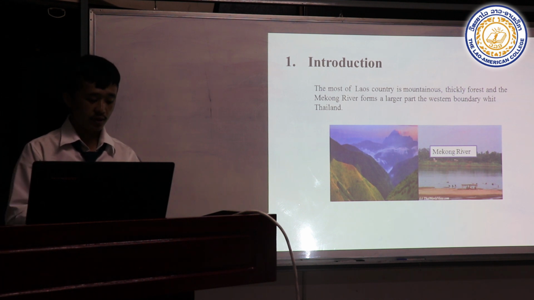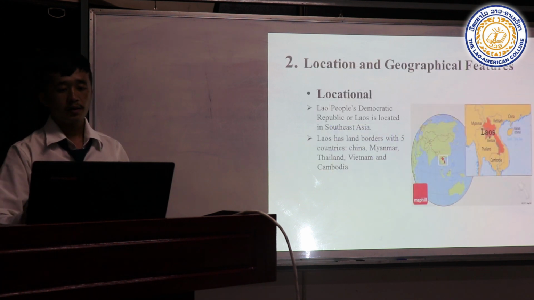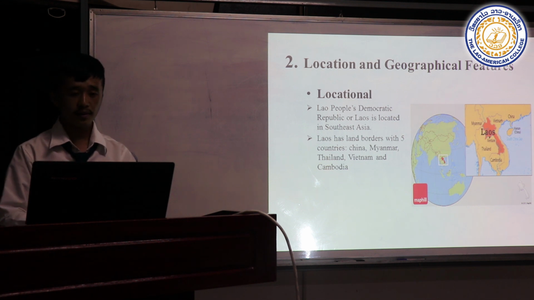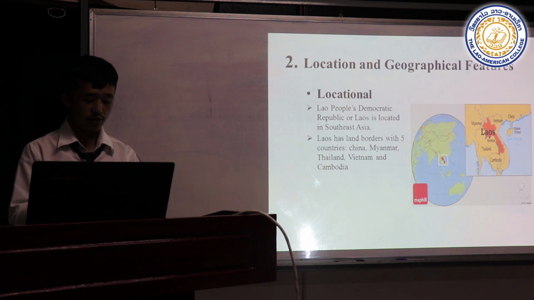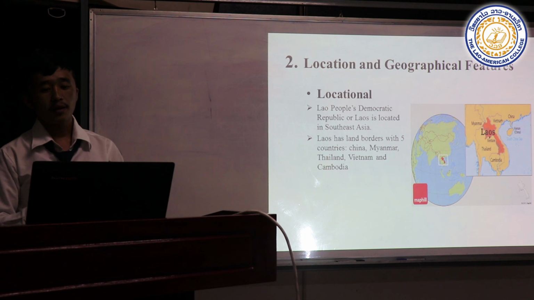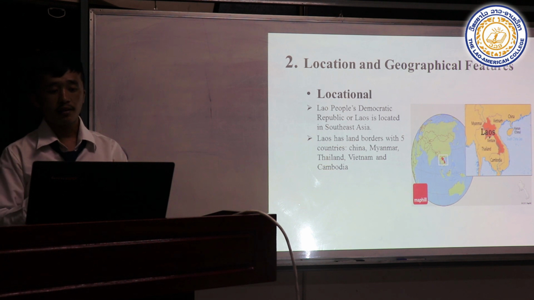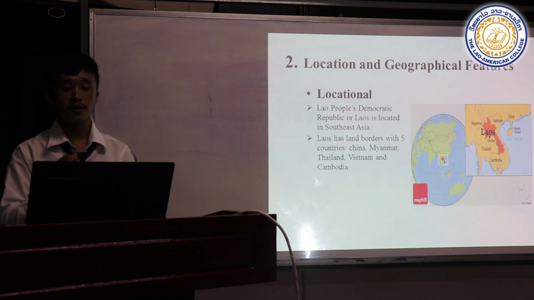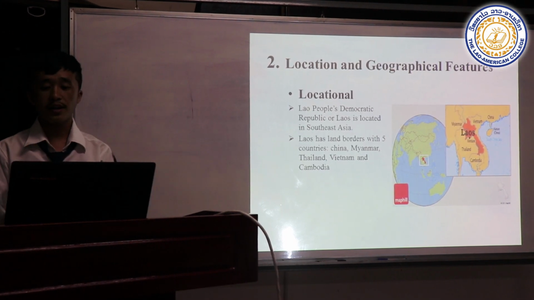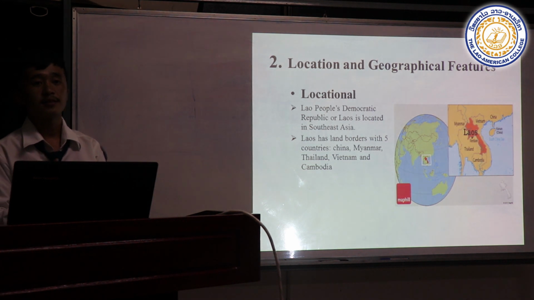Let's talk about location and geography feature. We have two main points: location and geographical feature. Now I'm going to talk about location. Laos is located in Southeast Asia. Laos has land borders with 5 countries. You can see in the map: China, Myanmar, Vietnam, Thailand, and Cambodia.